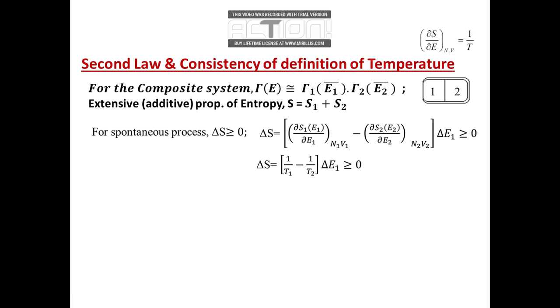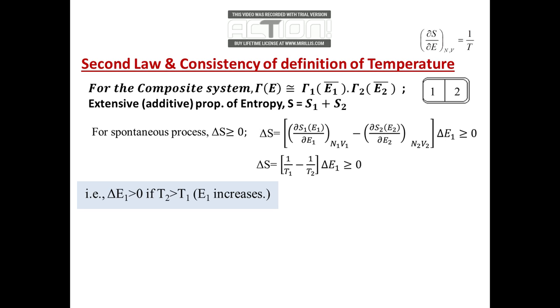Now given this, we can see that if T2 is greater than T1, that means if compartment 2 is at a higher temperature than T1, then to keep this consistent, delta E1 has to be positive. Because if T2 is greater, 1 by T2 is smaller, so this factor is positive, and this has to be positive, and that becoming positive means energy has flown into compartment 1. So naturally that is consistent with the notion that energy flows from higher temperature to lower temperature.